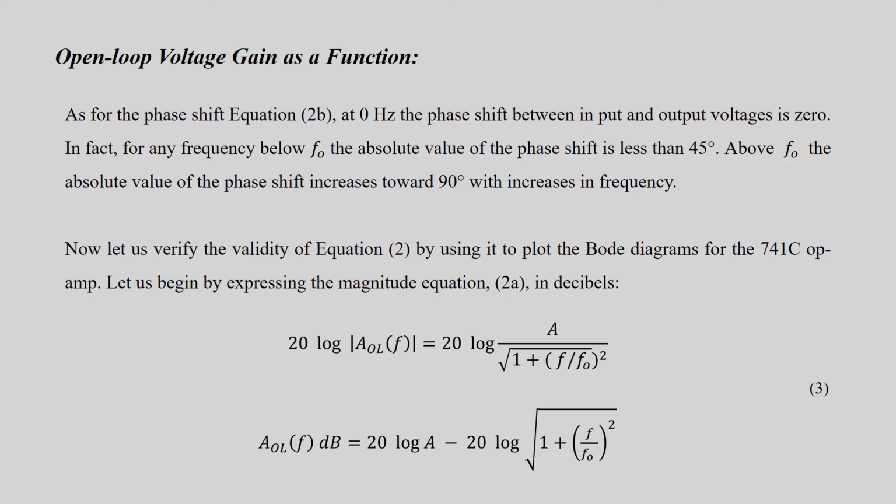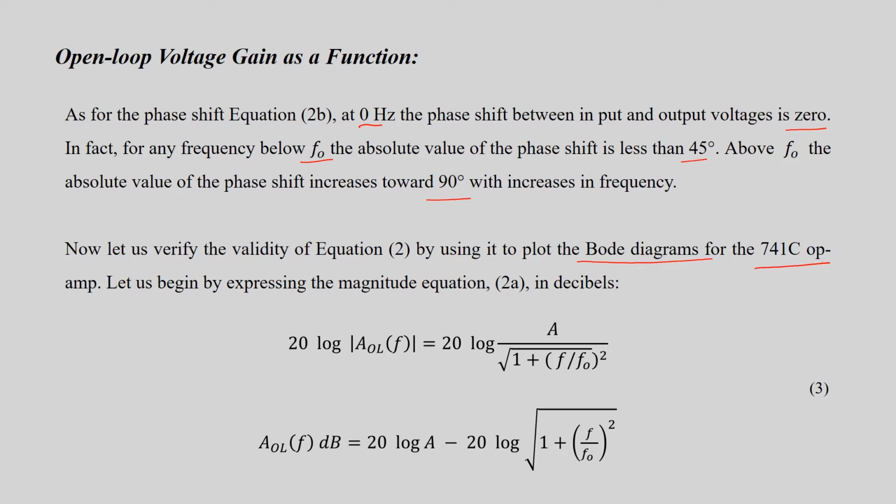For the phase shift, we need to see the above equation, and we can see that at 0 Hertz, the phase shift between input and output voltage is 0. In fact, for frequencies below F0, the absolute value of phase is less than 45 degrees. Above F0, the absolute value of phase increases towards 90 degrees with increase in frequency. We have to verify the validity of these equations with the help of the Bode diagram for 741C op-amp.